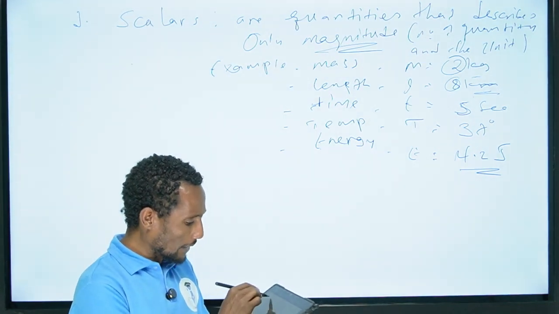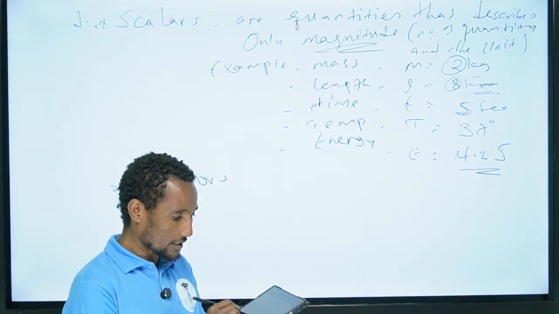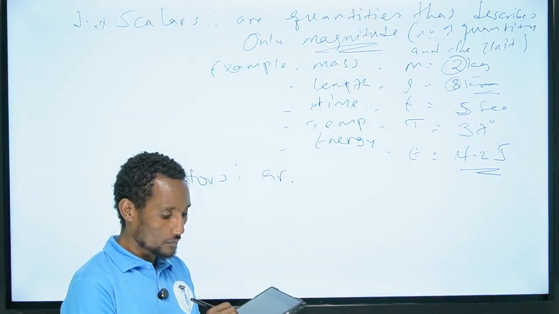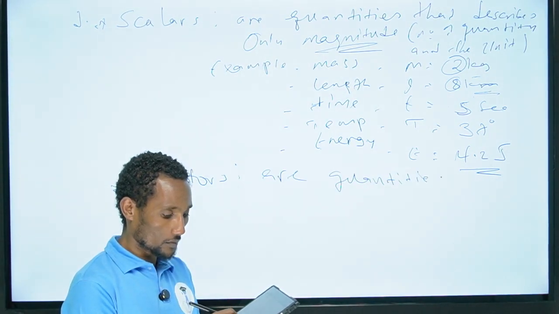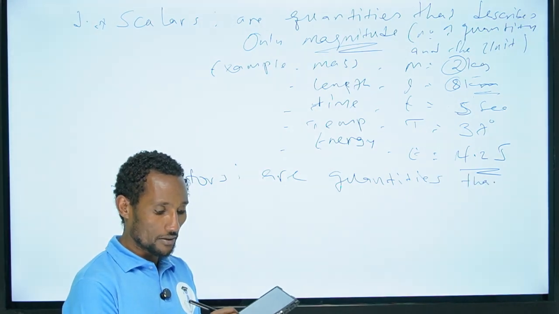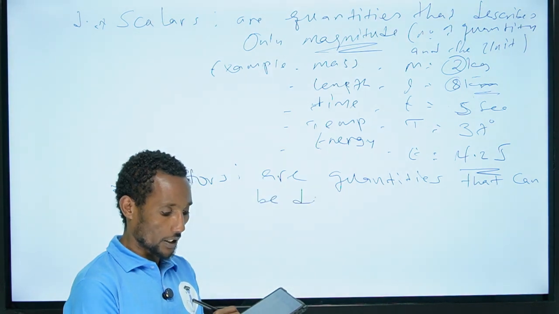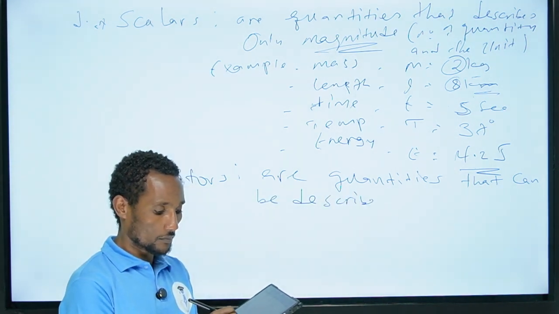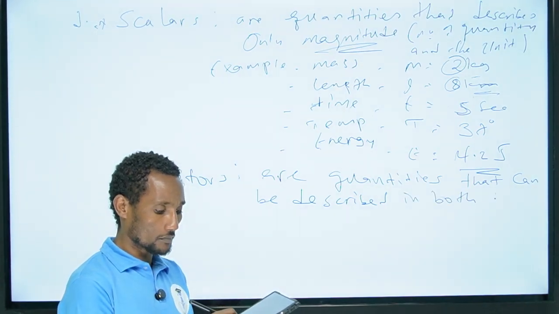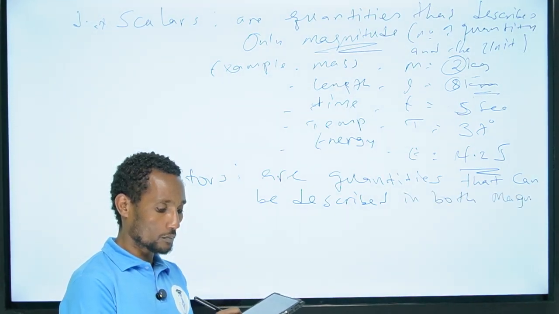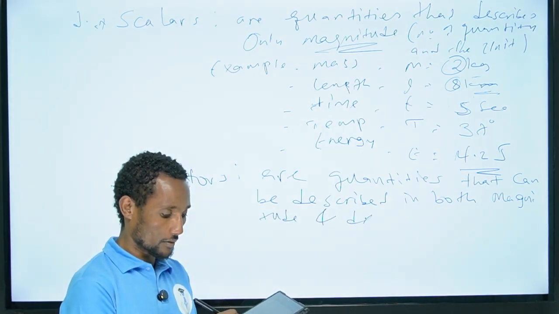Whereas when we come to vectors, vectors are quantities that can be described in both magnitude and direction.